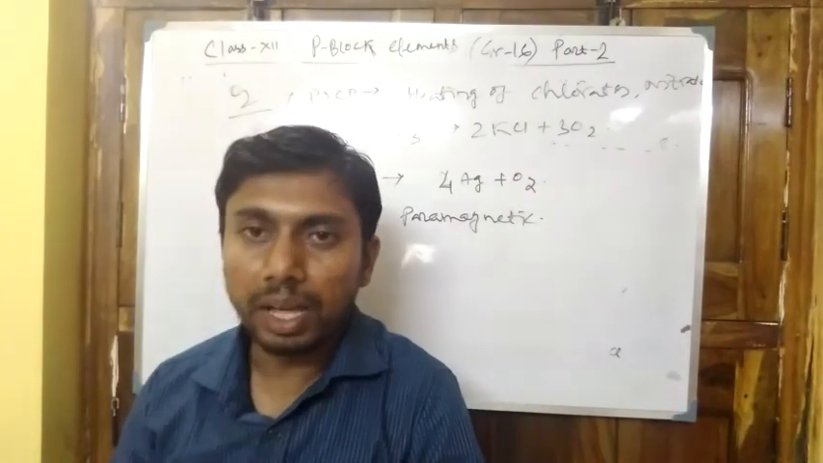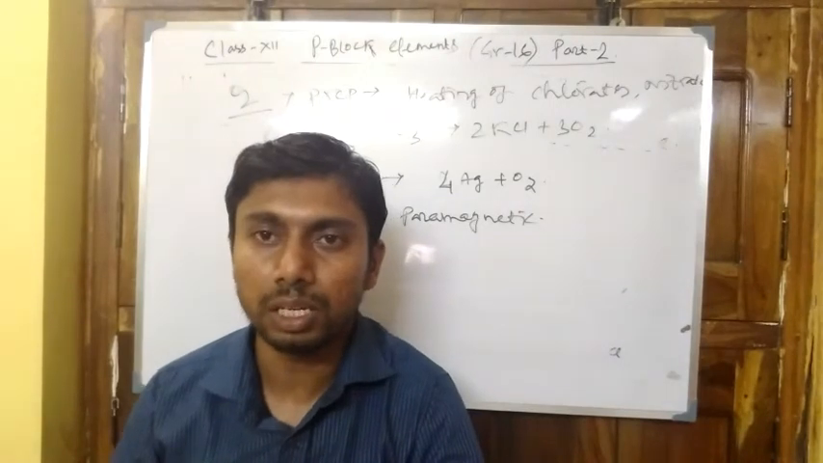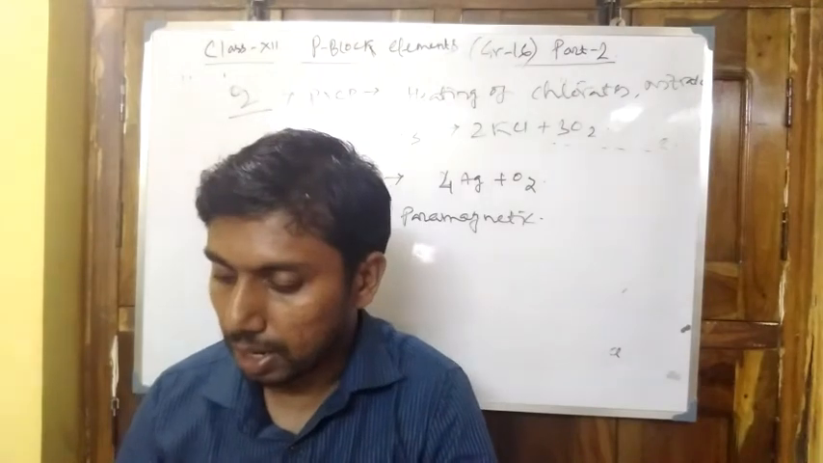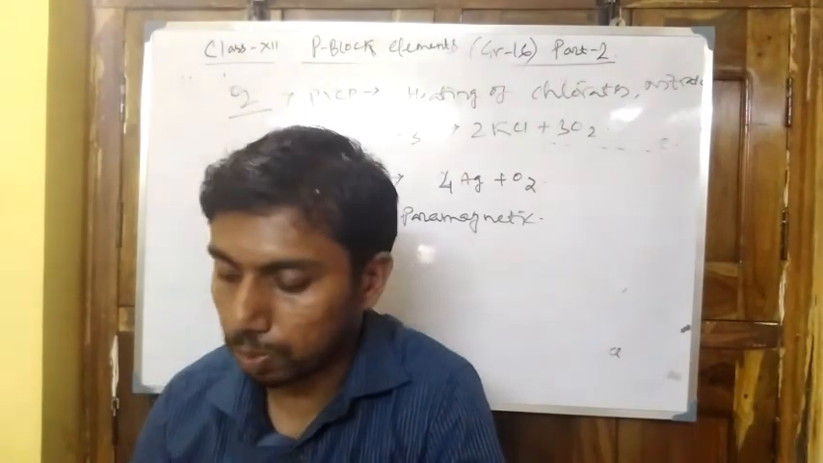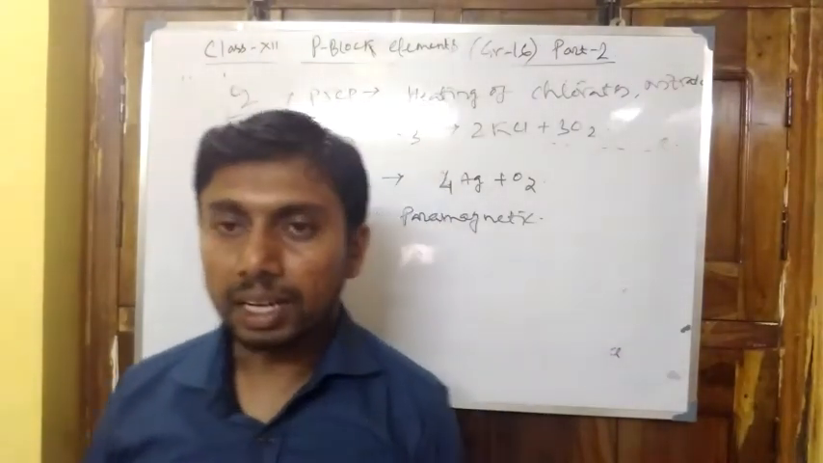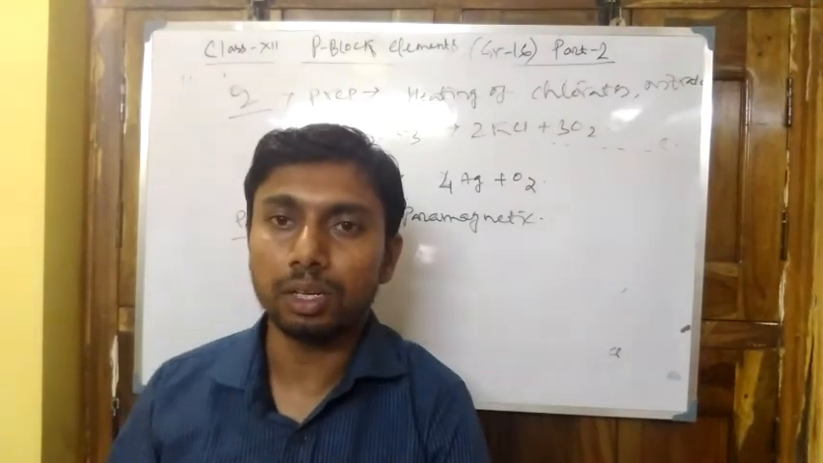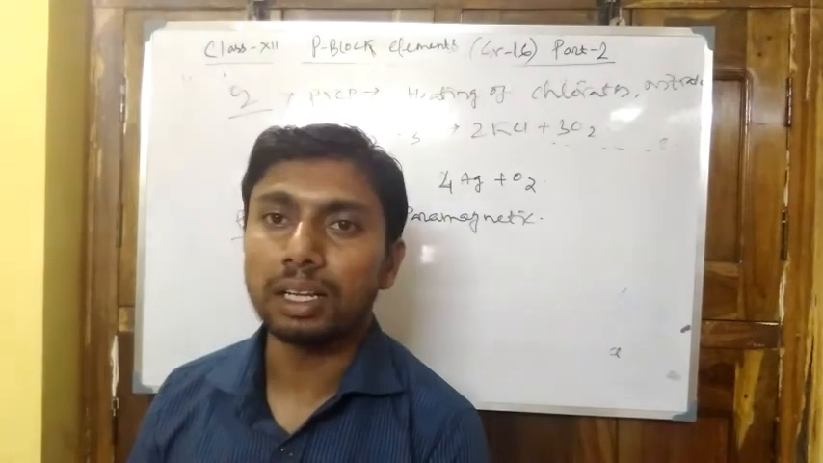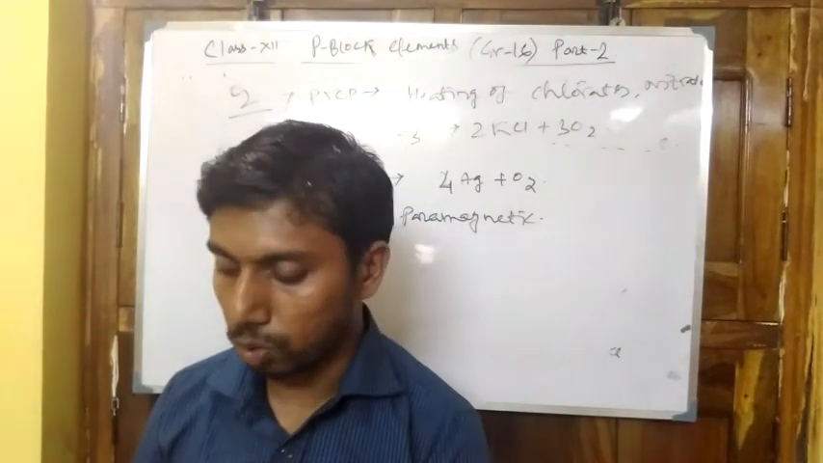Then some reactions. When phosphorus reacts with oxygen, it produces phosphorus pentoxide. It is an oxidant. Next, when ZnS reacts with oxygen, it produces zinc oxide and sulfur dioxide gas. Catalytic oxidation: HCl gas and oxygen gas produce chlorine gas and water. These are the reactions we have to study, and these are also given in your NCERT textbook.